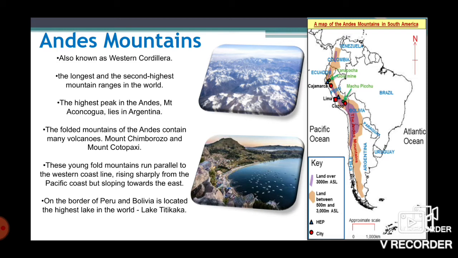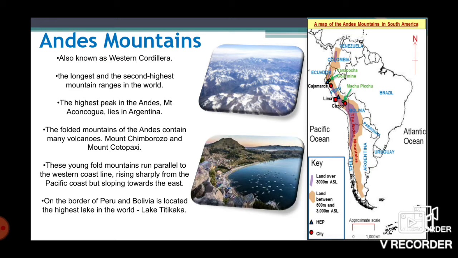The Andes are the longest mountain range in the world outside Asia, and extend from north to south through 7 South American countries: Venezuela, Colombia, Ecuador, Chile, Peru, and Argentina. The average height of the Andes Mountains is 4,000 meters.